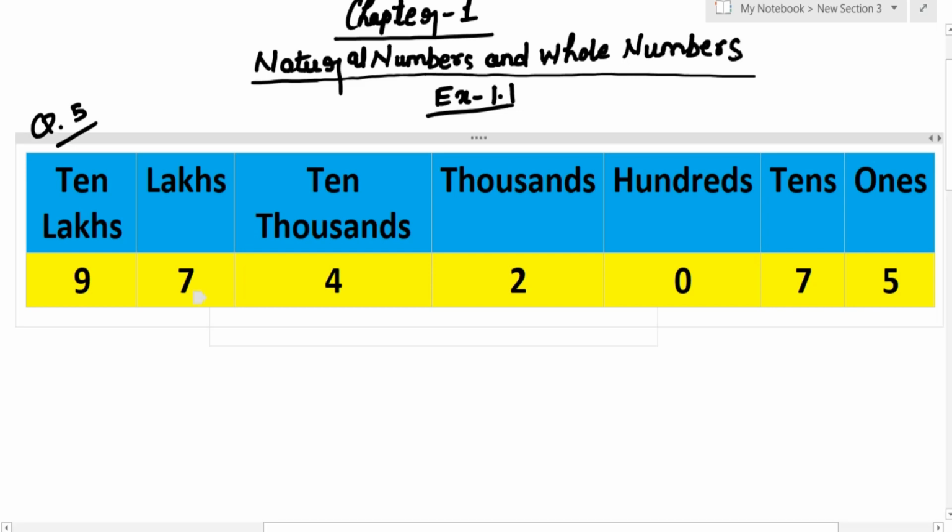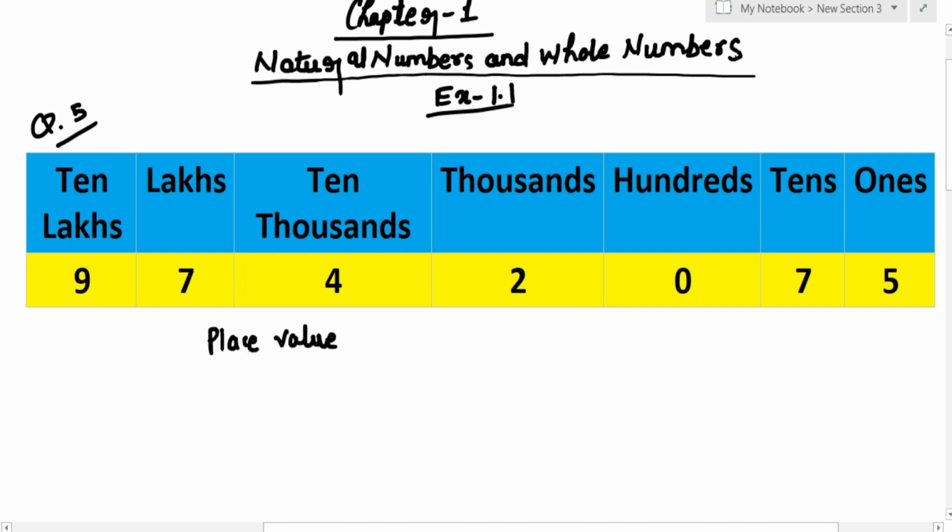Question number 5 is find the difference in the place value of 27 in the given numeral, that is 9742075. First what I have done, I have put it in the place value digit. Now we need to see which is the highest place value digit of 7 in this. One is in tens and one is in lakhs. So first we'll write down the place value of 7 in lakhs. So place value of 7 in lakhs, that will be 7 lakhs. So we'll write down 7000000.